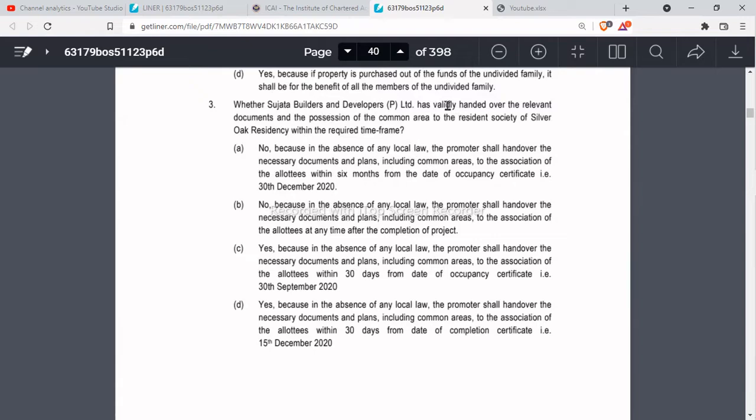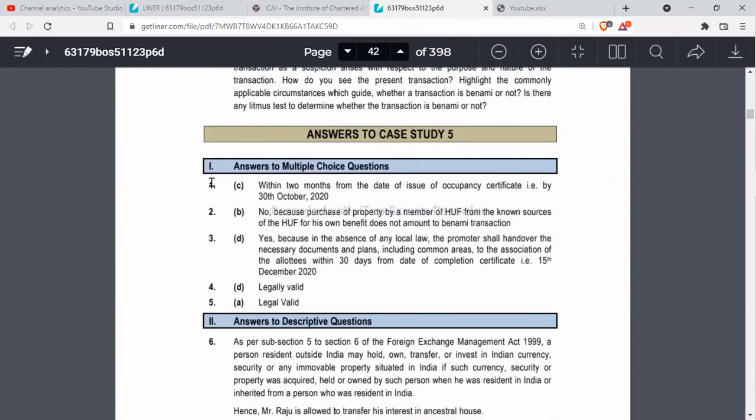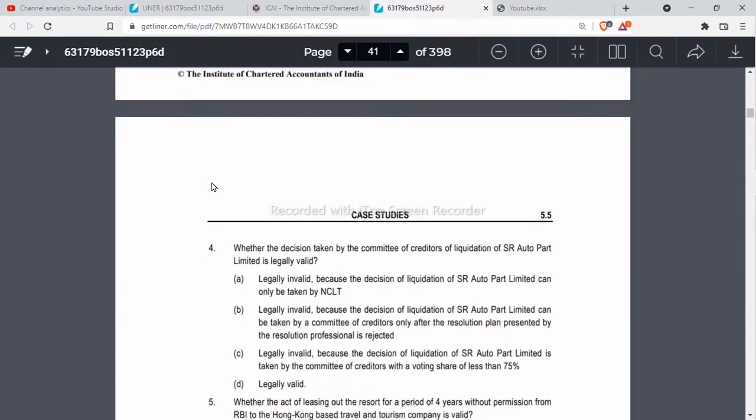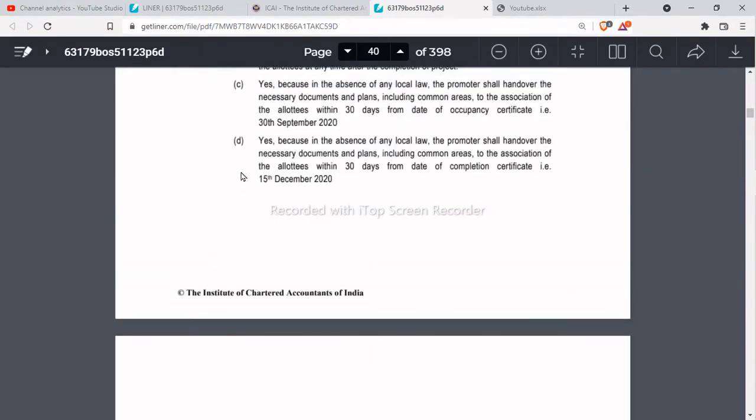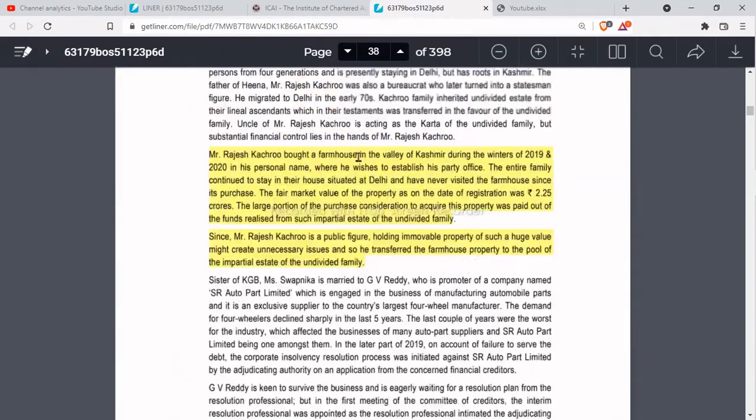So we are asked whether the documents have been validly handed over. Okay, so we have to say as per the ICA answer, they have given this answer. Yes, because in the absence of any local law, the promoter shall hand over the necessary documents, including the common area, to the association of allottees within a period of 30 days from the date of completion certificate, that is 15th December 2020.